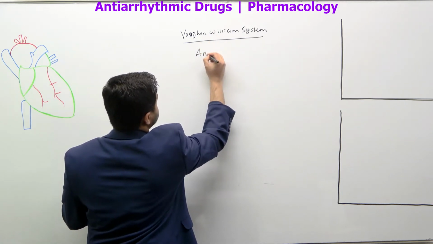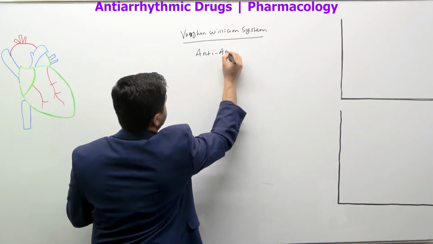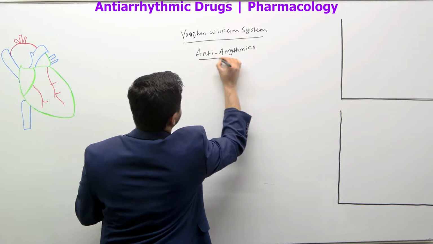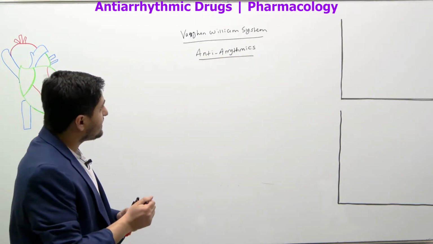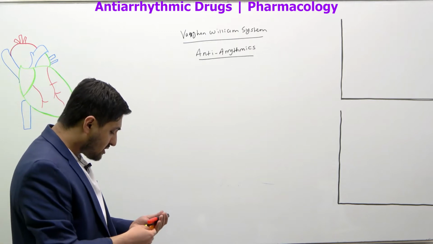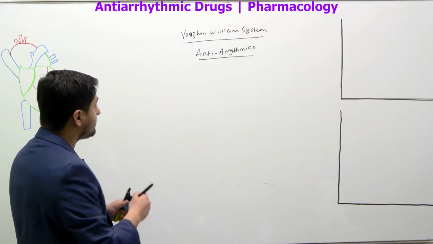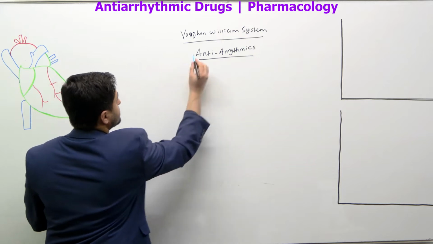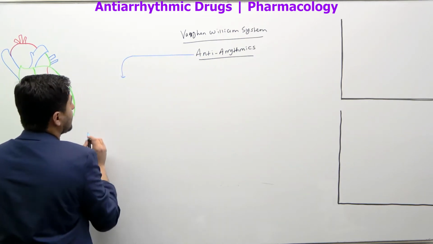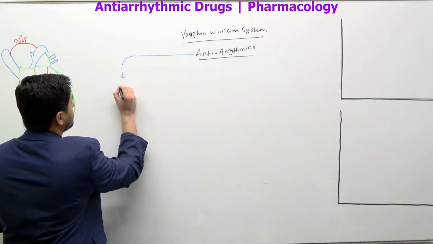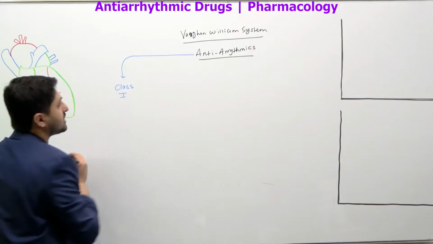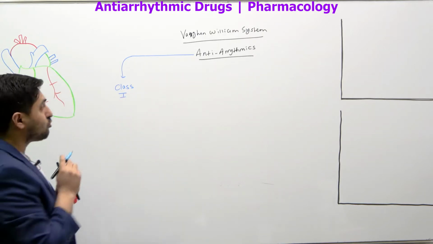And we can simply say this is anti-arrhythmic drugs, right? And what he did was he classified these into different classes. So you have drugs which come under the heading of, we can simply say, one classification right here. We call them class one drugs, right? This is one group of drugs.